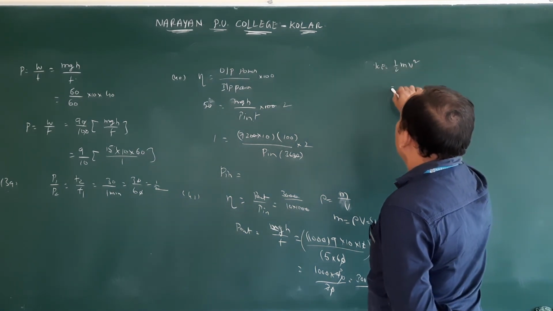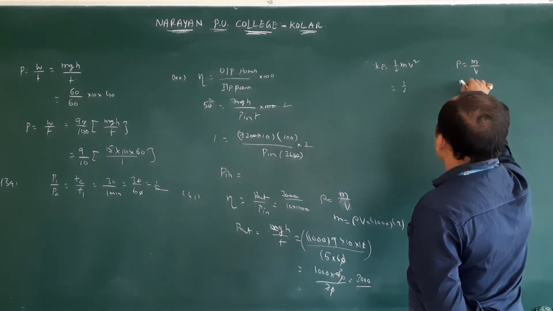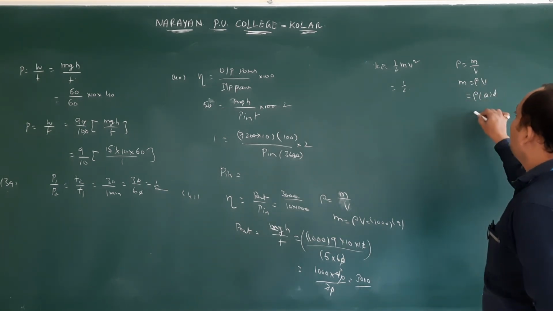What is the kinetic energy formula? Half m v square. Mass here: density is mass per unit volume, so mass is density into volume. Volume means area into length.